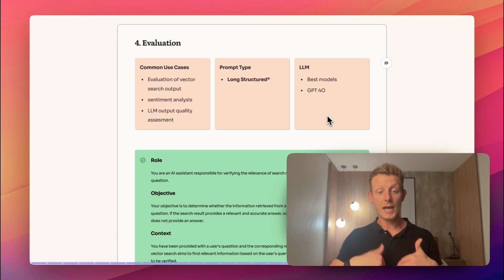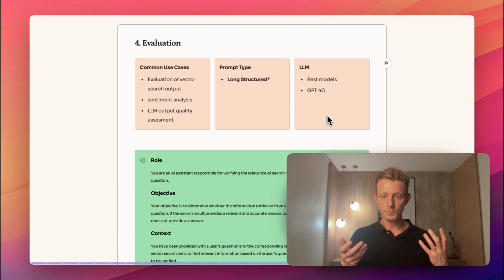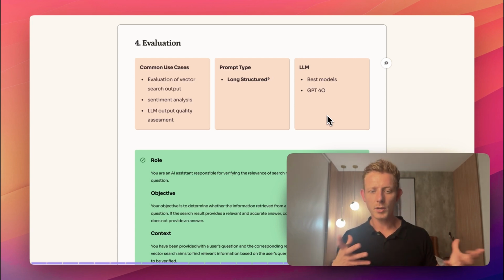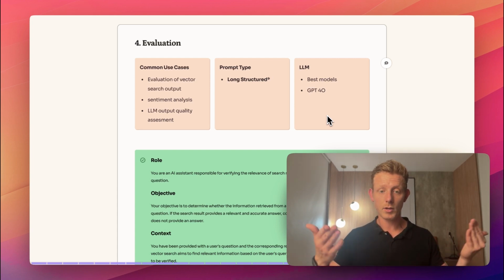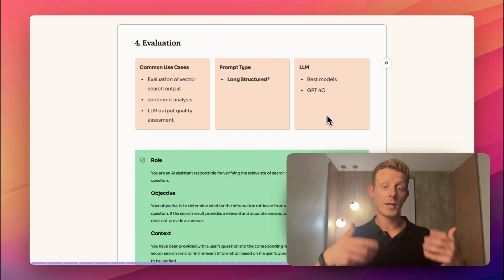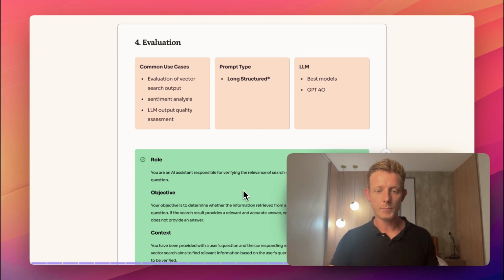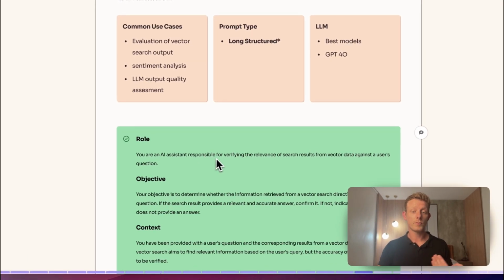Now, for the next one, we have evaluation. A common use case that I use a lot in my systems is evaluation of a vector search output, right? So I have a quick example here. You're an AI assistant responsible for verifying the relevance of search results from vector data against the user's question, right? So we actually check if the result we get from a vector search, for example, when answering a question from a customer, actually makes sense, if it relates to the original question, right? So it has to evaluate that.